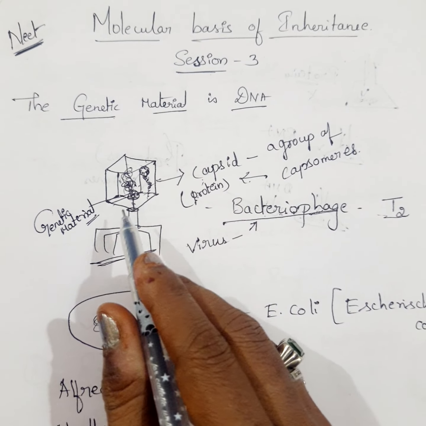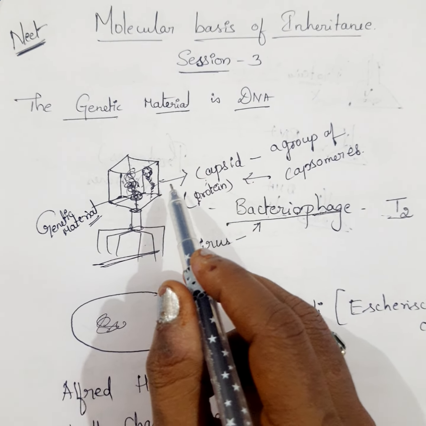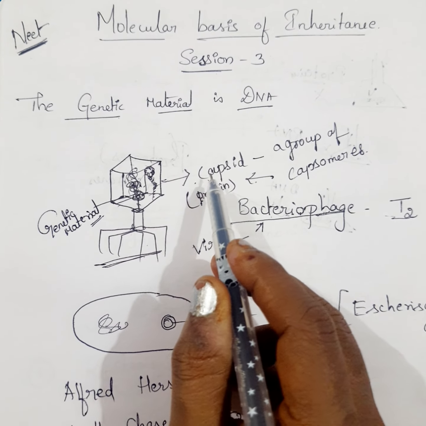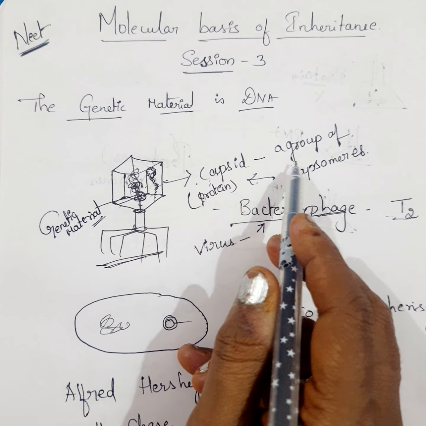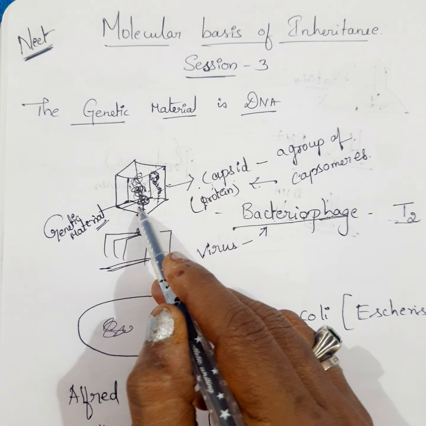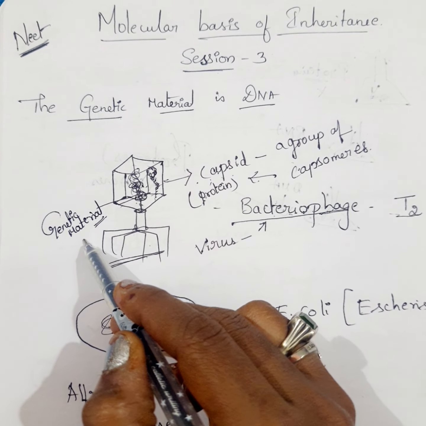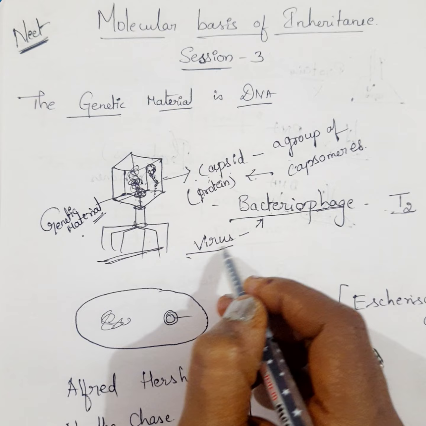So this is the structure of the virus, which has only two parts: the protein capsid, made up of capsomeres, and the genetic material, DNA, enclosed by the capsid. This is the completely pure form of the virus.